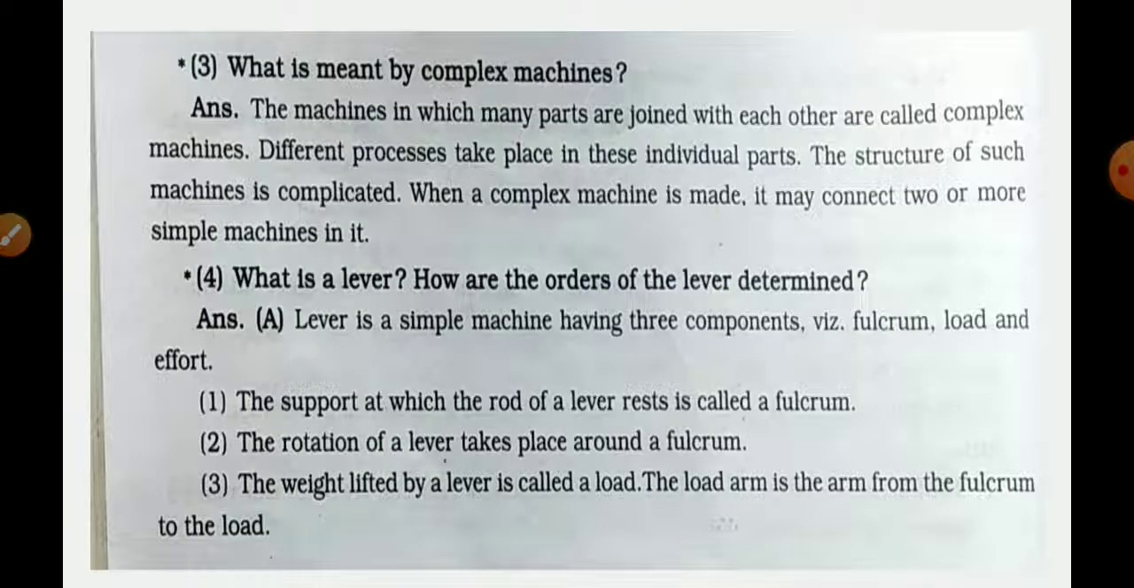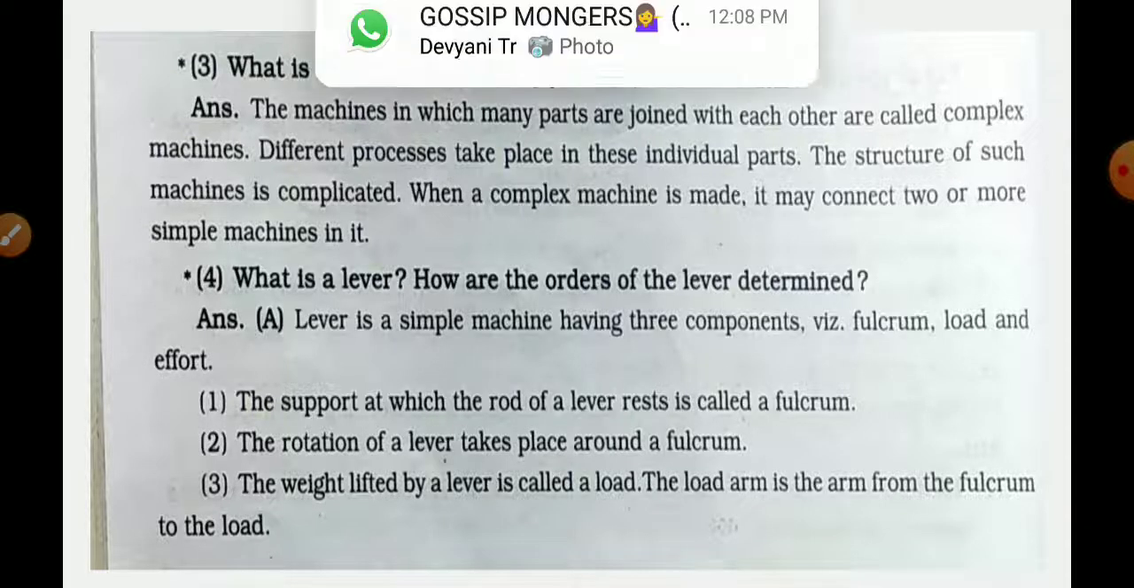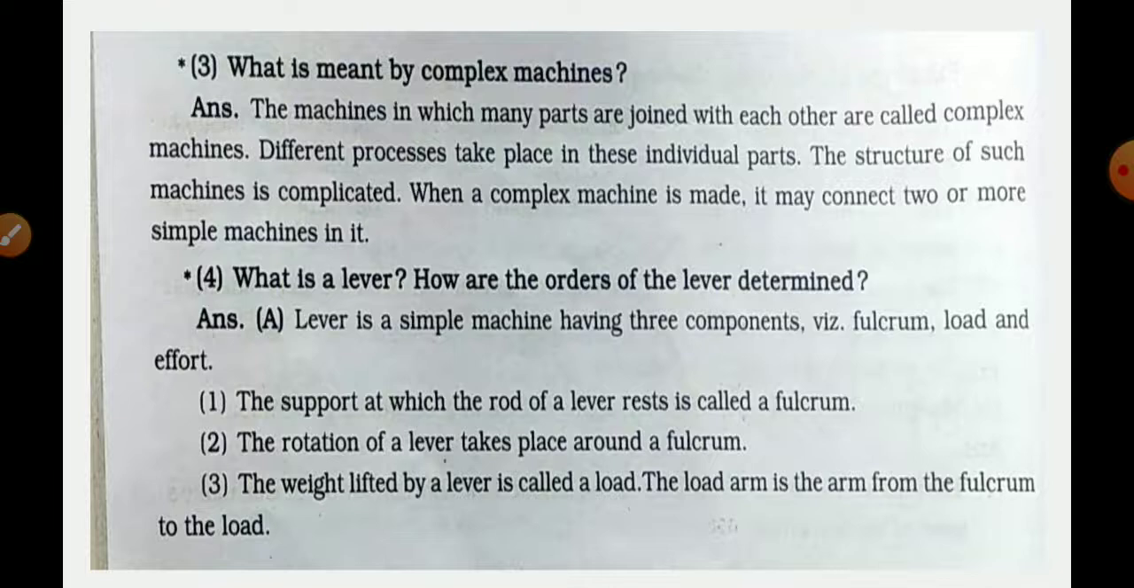Question number 3. What is meant by complex machines? The machines in which many parts are joined with each other are called complex machines. Different processes take place in these individual parts. The structure of such machines is complicated. When a complex machine is made, it may connect two or more simple machines in it. Did you understand what a complex machine is? I have already explained it to you.